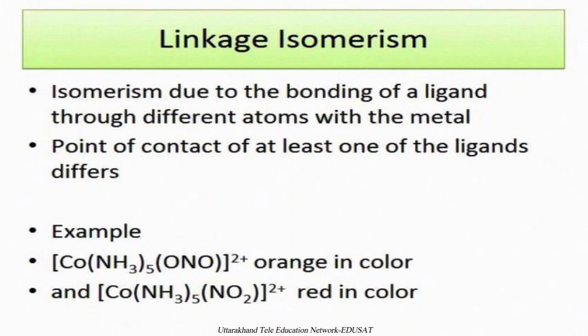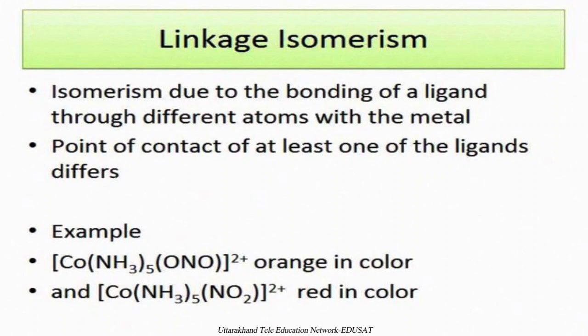The ligand remains the same, that is NO2, but the coordinating site with the central metal atom is different in both cases. In the first case, cobalt is coordinating through oxygen, whereas in the second case, cobalt is coordinated through nitrogen.